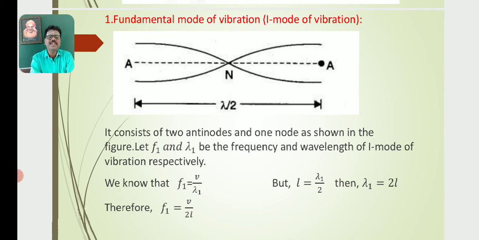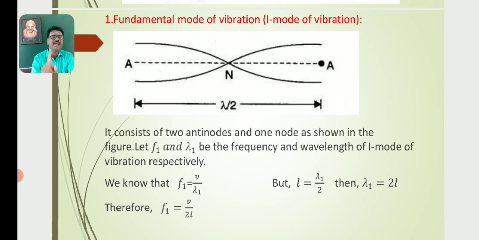We know the relation between frequency, velocity and wavelength: V is equal to F lambda. Then F is equal to V by lambda. For the fundamental mode of vibration, F1 is equal to V by lambda 1.